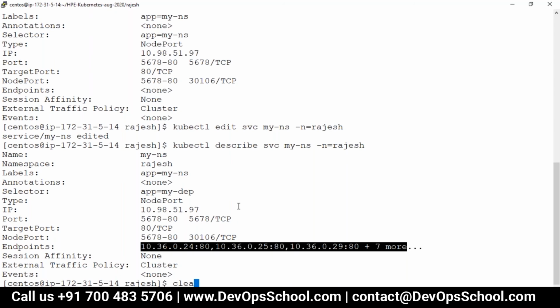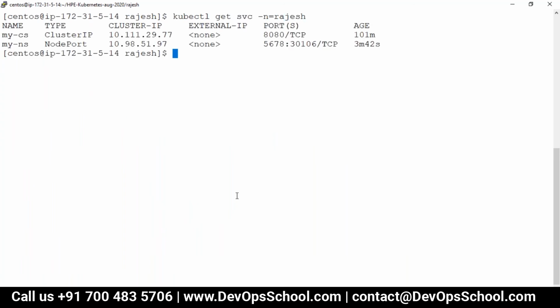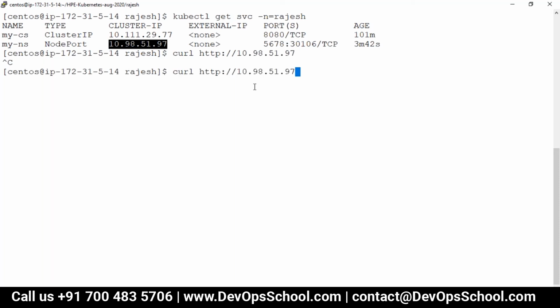So now I'm going to do kubectl get svc -n Rajesh, and if I hit this port with http, see here, it should come. No, why is it not coming? We should give the port number. 5678. Yeah, you got it.